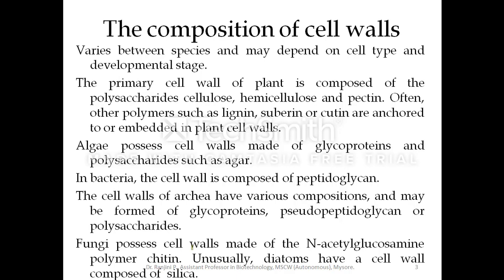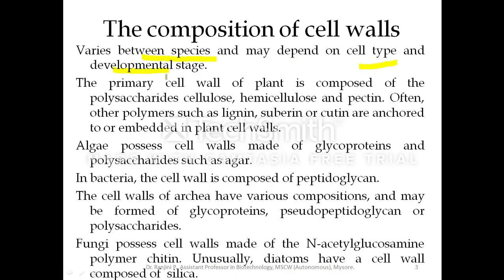The cell wall composition varies from one species to another. The composition of the cell wall is not uniform for all types of cells. It varies between species, and it also depends on the cell type and the developmental stage of the cell.